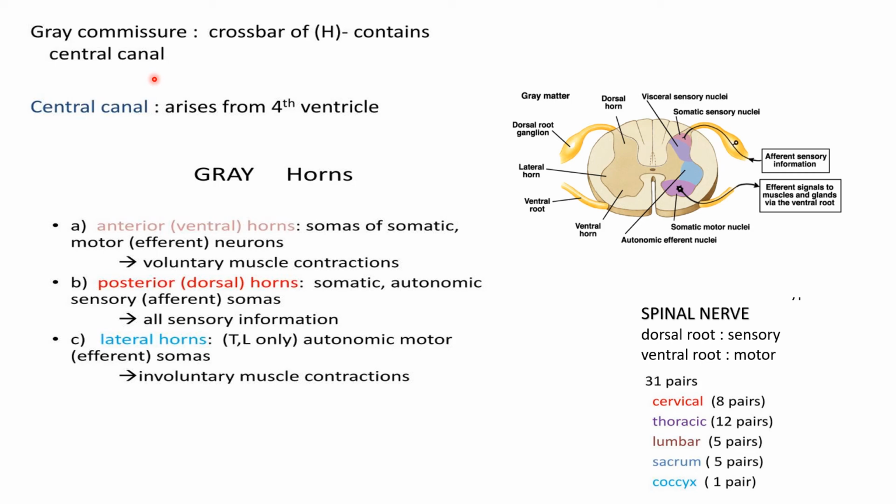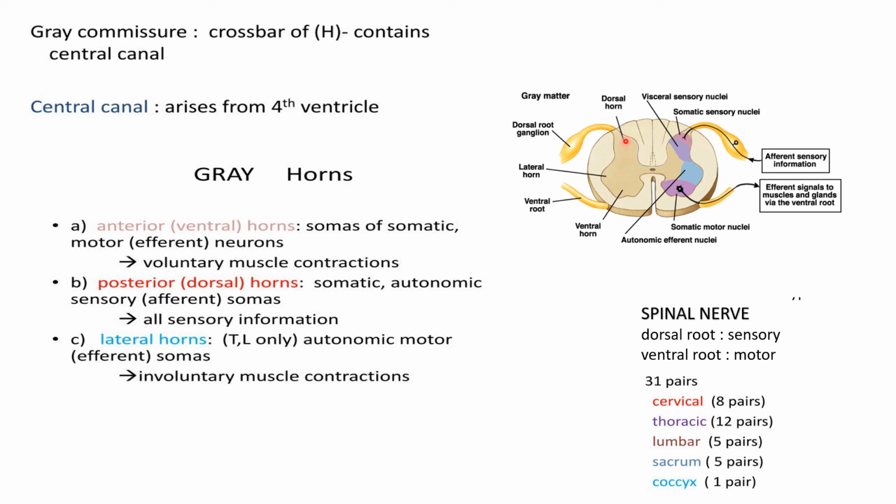Now the gray commissure, which is in an S shape, as you can see over here, contains cyton. It contains a central canal in between through which CSF flows. Now the gray horns: there is an anterior gray horn, also known as the ventral gray horn, which contains motor or efferent neurons which control voluntary muscle contraction.